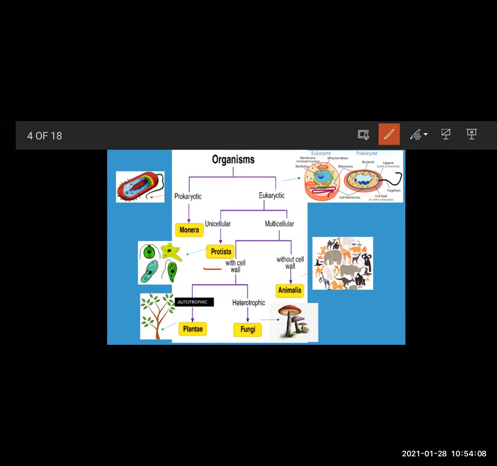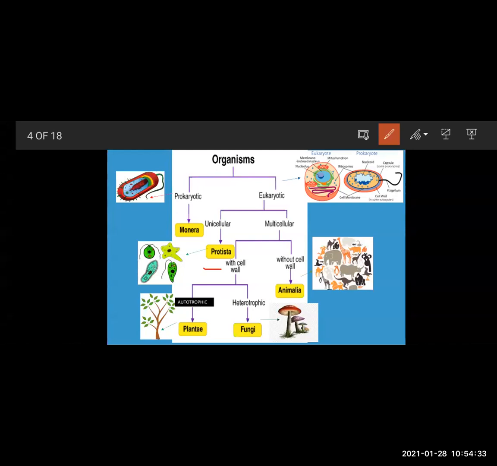Now, what do you mean by autotrophic? See, auto means self, trophic means feeding. They can prepare their own food by themselves with the help of sunlight, and that's why the Plantae kingdom was included under autotrophic. Heterotrophic, hetero means they do not prepare their own food.